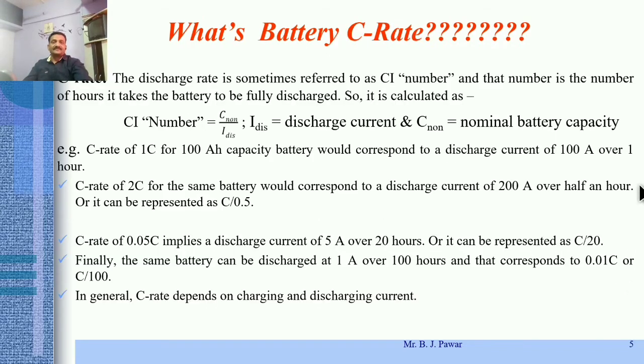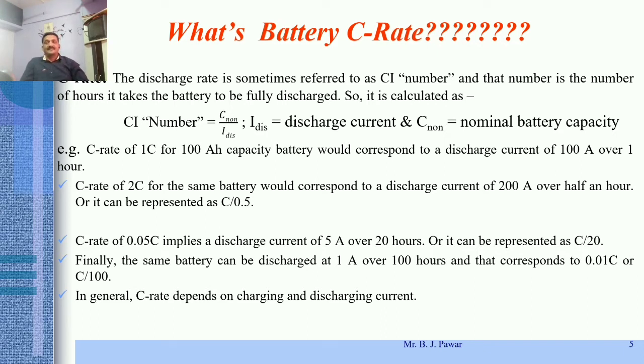Okay. Now, the battery C rate. This is also one of the important parameters of the battery. The C rate stands for the charging or discharging current. It depends on the charging or discharging current of that battery. So it is defined as the discharge rate.